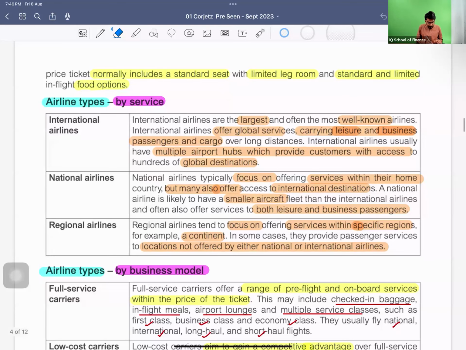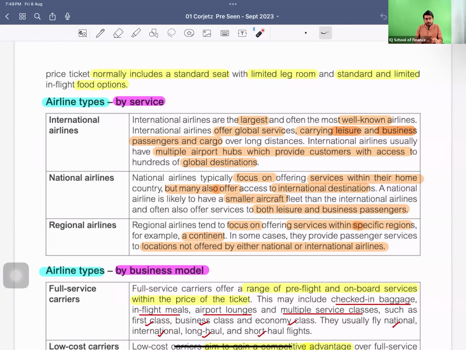All right, so now we have the national airline. National airlines focus on offering services within their home country. Obviously, by name, they are national airlines; they operate nationally. But many also offer access to international destinations as well. Sometimes they do offer international fares, but they would not be traveling to far countries or far continents.